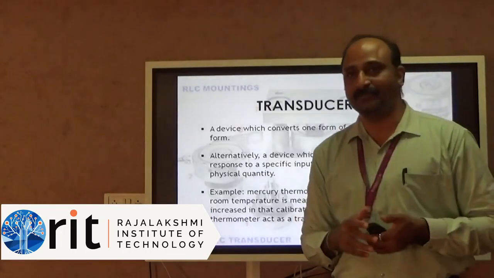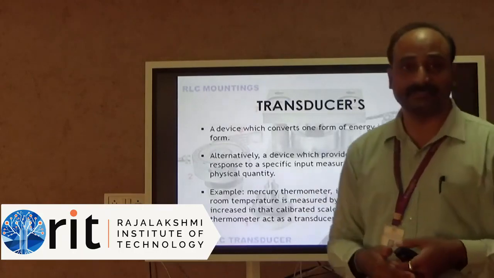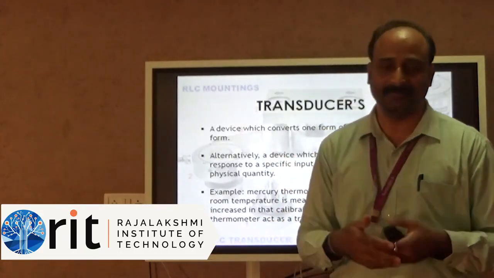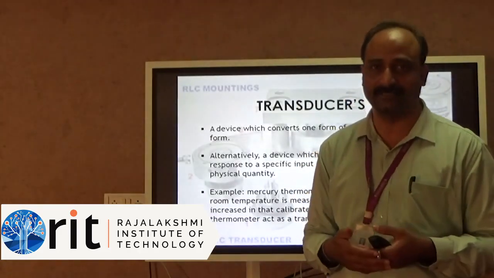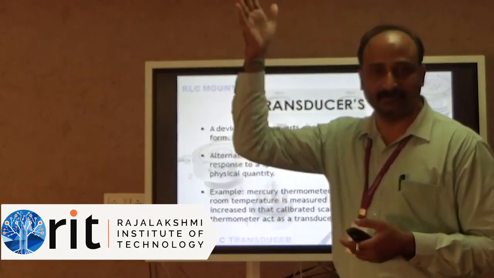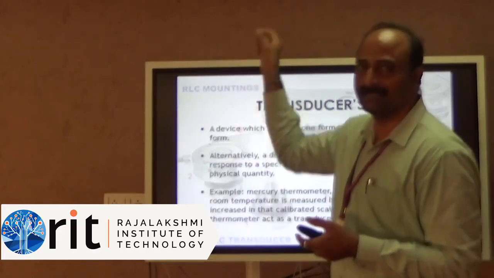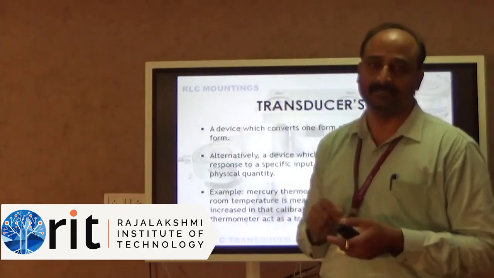Now let me explain with an example. Say, for example, the mercury thermometer. You could have seen the mercury thermometer in many labs, or in a physician's place, the doctor's clinic. There they will place on the wall a temperature measuring device, which is a mercury thermometer. Next to that you can see some markings.